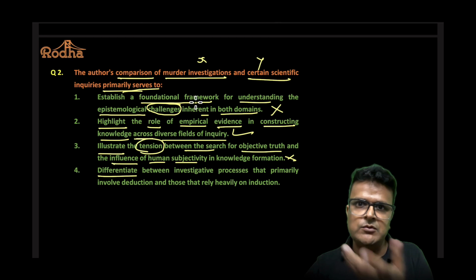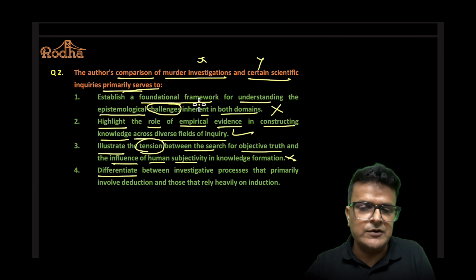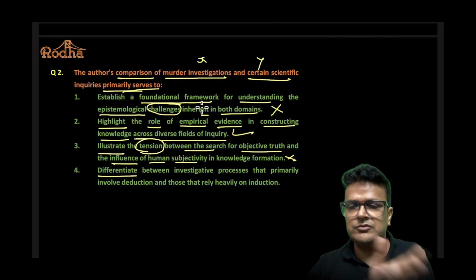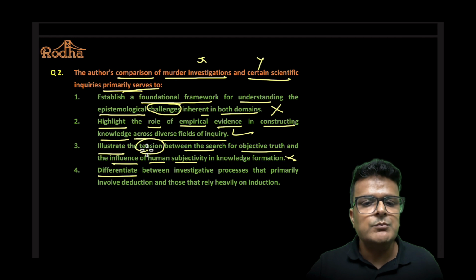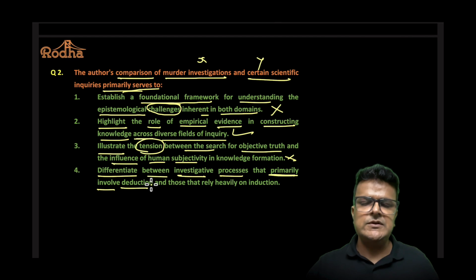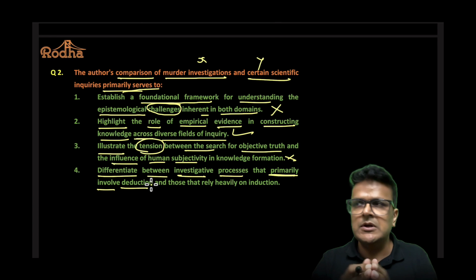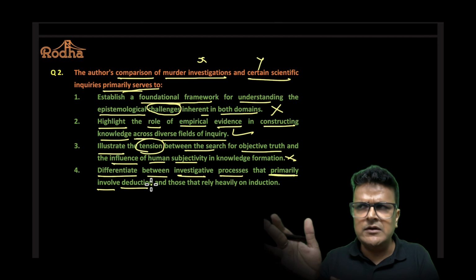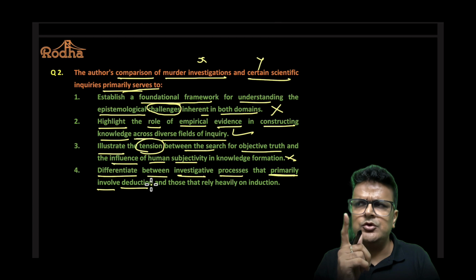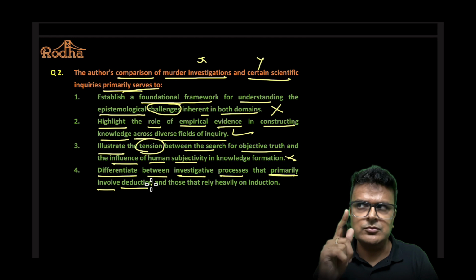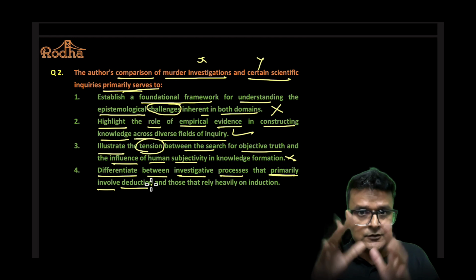Differentiate is a good word. If you compare X with Y, you're probably doing it for differentiating. You're comparing a car with an elephant. You are trying to find differences. Good choice. Between investigative processes that primarily involve deduction. Deduction means from all you can talk about some. If all murderers use weapons to murder and you have somebody in your mind who can be a murderer, you will think, where is the murder weapon? Because all murderers use weapons, no? So this person also must have a weapon. This is deductive reasoning.